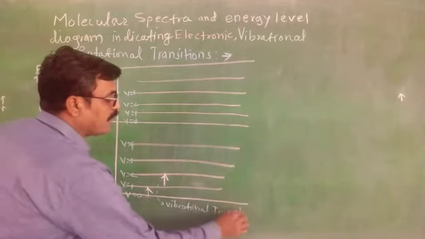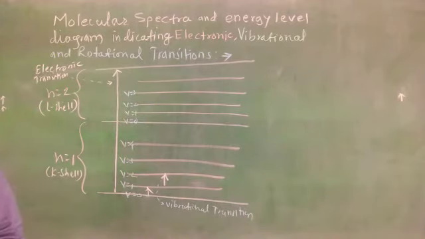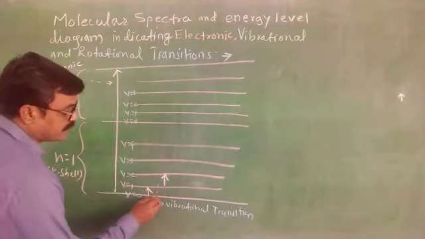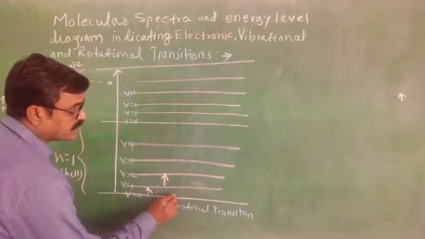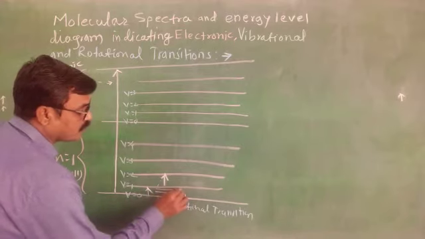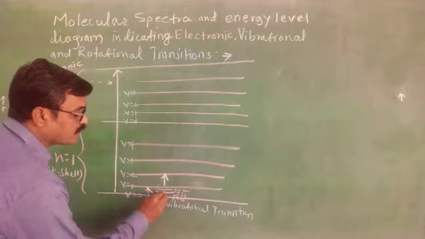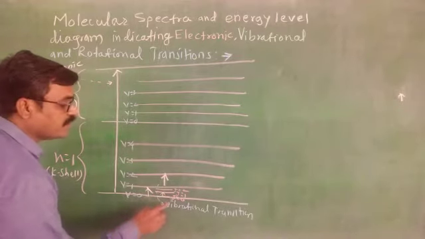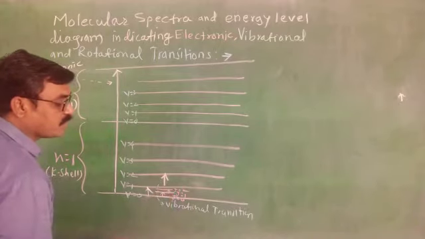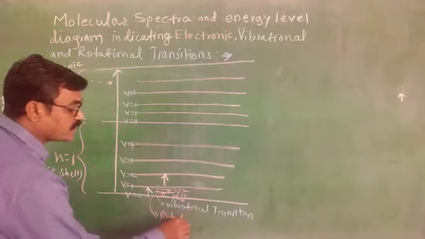Okay, now the last transition is the rotational one. In these vibrational energy levels, rotational energy levels are there. This is the first vibrational energy level, so here J equals 0, J equals 1, J equals 2 and so on. If there is a transition from J equals 0 to J equals 1, then it will be a rotational transition, where J is the rotational quantum number, or it may be J equals 1 to J equals 2, that is a rotational transition.